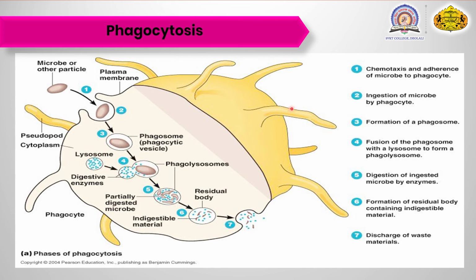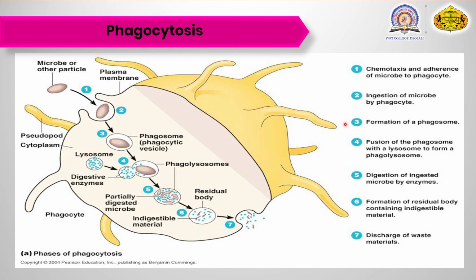Okay, so these are some steps present during phagocytosis, that is the chemotaxis and the adherence of the microbe to a phagocytic cell. Then there is the ingestion of the microbe by a phagocyte. After the ingestion is done, there is the formation of the phagosome which ingests the pathogen.